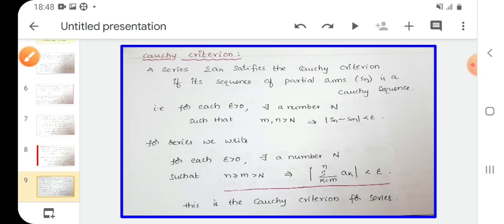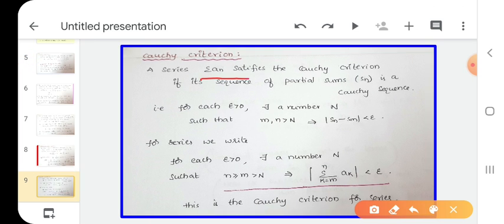First I write the Cauchy sequence in sequences. A series summation an satisfies the Cauchy criterion if its sequence of partial sums Sn is a Cauchy sequence. What is the definition of convergence of a series? For a given series, how can you say it is convergent or not?